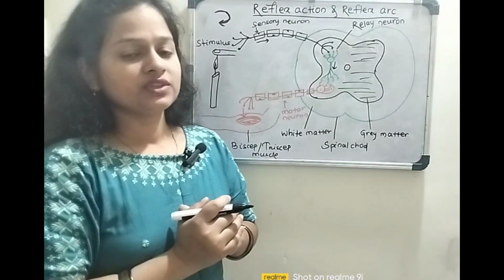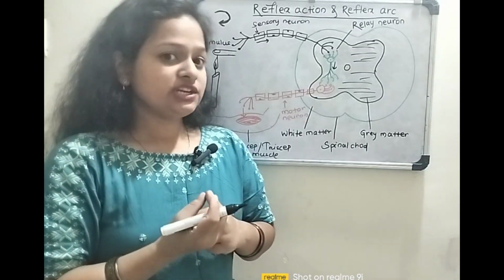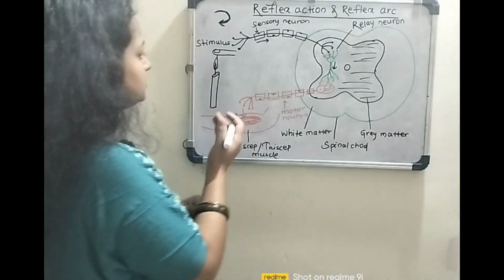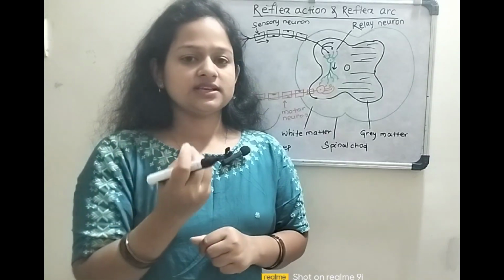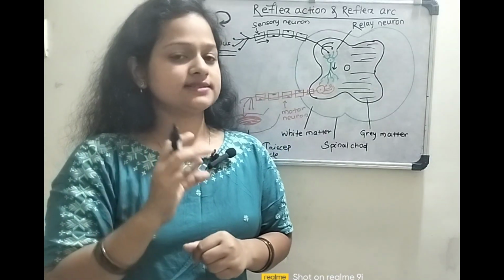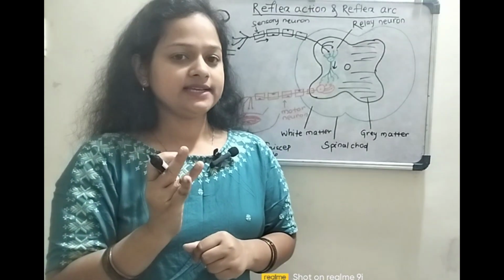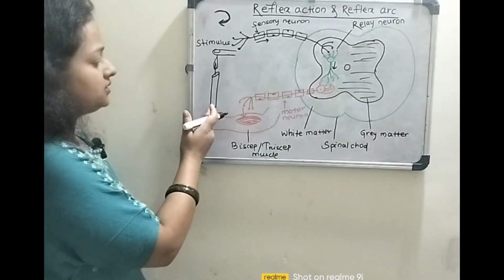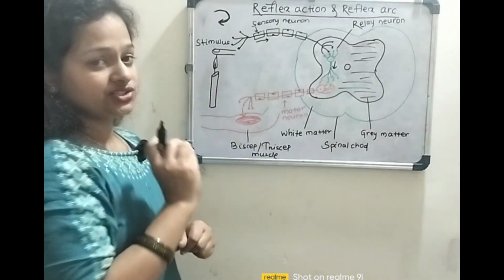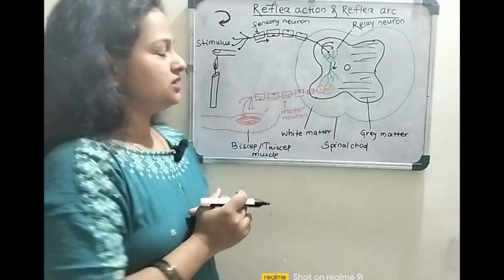So let's see which type of neurons are involved in this process. As we know, the sense organs sense the heat, light, sound, etc. So I have taken here the heat as the stimulus.